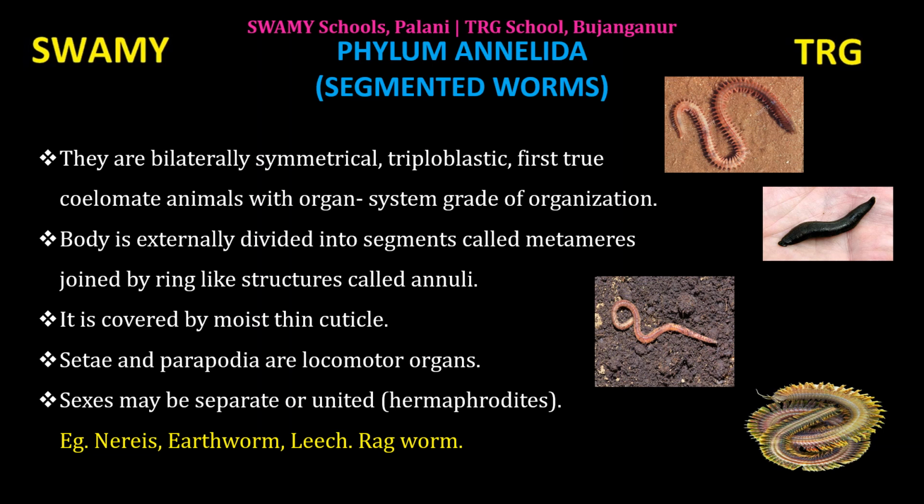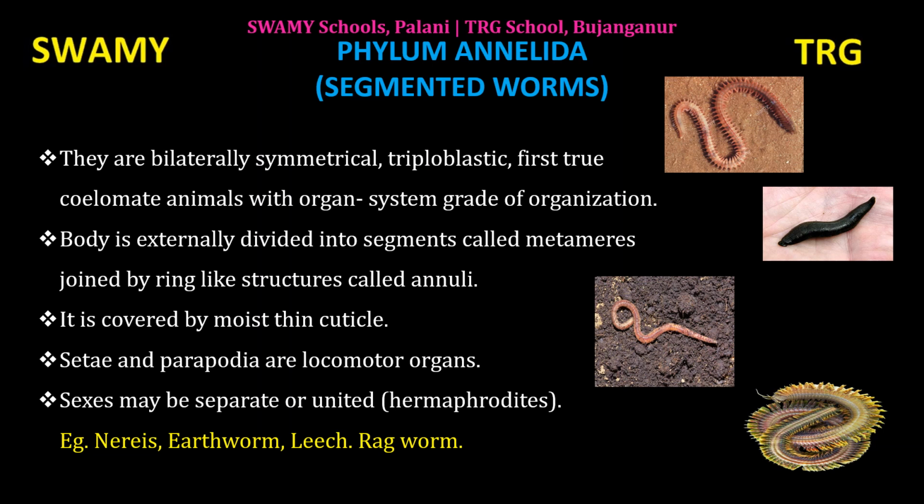Annelids are bilaterally symmetrical. What is meant by bilaterally symmetrical? If we cut the organism through the central axis, we get two identical halves. That is called bilaterally symmetrical. And triploblastic. The body is made of three germ layers, ectoderm, endoderm and mesoderm. That is called triploblastic. They are the first true coelomate animals. That is, they have a true body cavity with the organ system grade of organization.